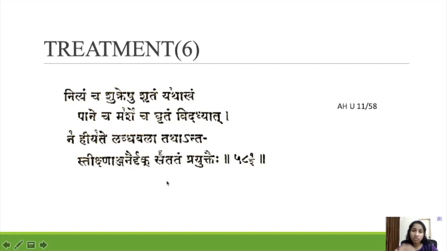So in a shukra patient we usually give Tikshna Anjana always, and with this Tikshna Anjana the eye is not affected. Where did we get the labda bala? We got the bala from pana and marsha nasya. We were giving krita to the patient every day. If we give the patient krita for pana and marsha nasya every day, then the Tikshna Anjana we give for shukra patient won't affect their eyes.